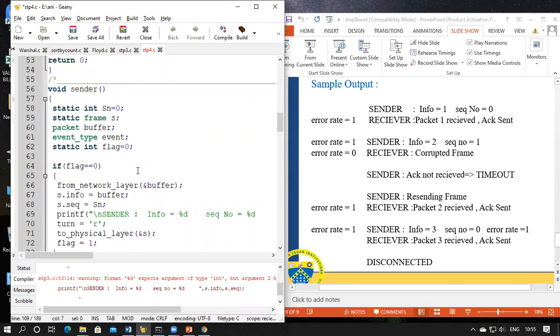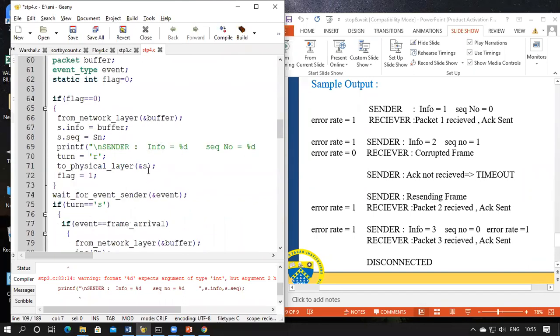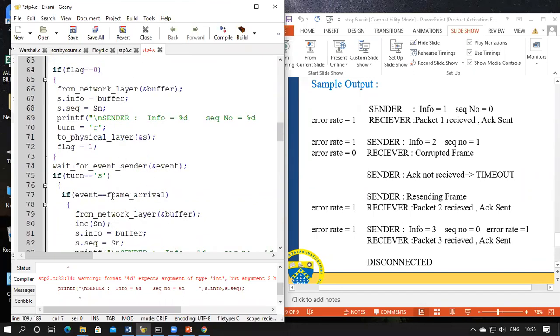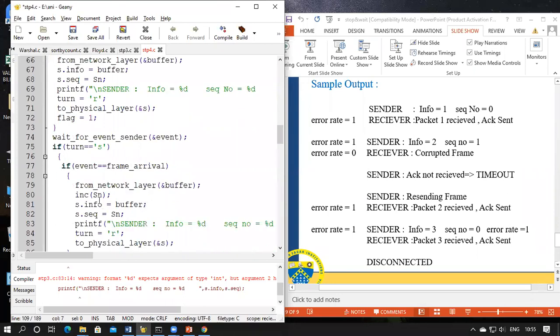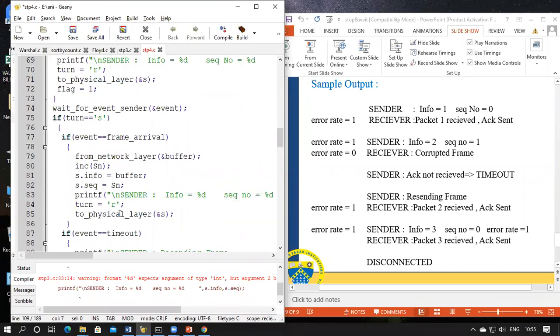Now before going to the sender node, there's an error rate 1. That is the acknowledgement that has been sent. So the acknowledgement has no error. Okay. So we're going to wait for an event. So there's a frame arrival. From the network layer, we'll get some data. We'll increment the sequence number. We'll store the sequence number and send it. Now we'll send it to the physical layer. We'll make the turn as R.